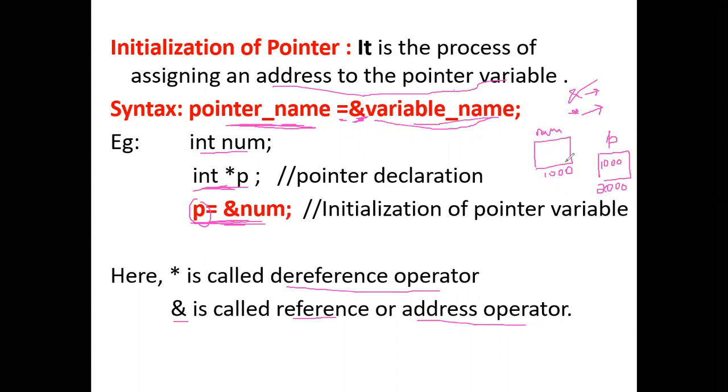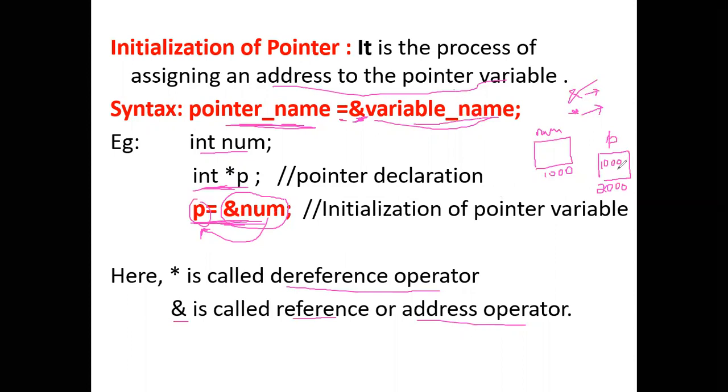So what is ampersand num? Ampersand num is nothing but the address of num. Okay, so ampersand always gives an address. That address will be stored where? In the variable, that is pointer variable p. So here I'm storing the address of num, that is 1000, in which variable?